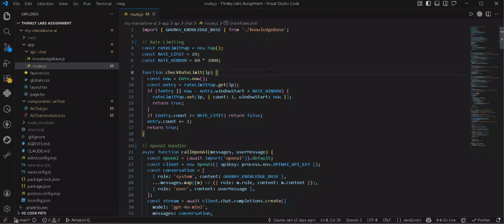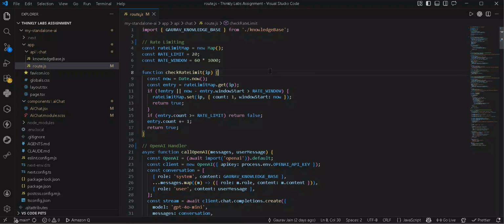Then there is a dual provider system. This is the interesting part. I have three separate functions for this. Firstly, callOpenAI, which uses the OpenAI SDK with streaming via GPT-4o Mini. Then we have callGeminiStream, which uses the Gemini SSE streaming endpoint directly via fetch. Then we have callGemini, a non-streaming fallback for Gemini.